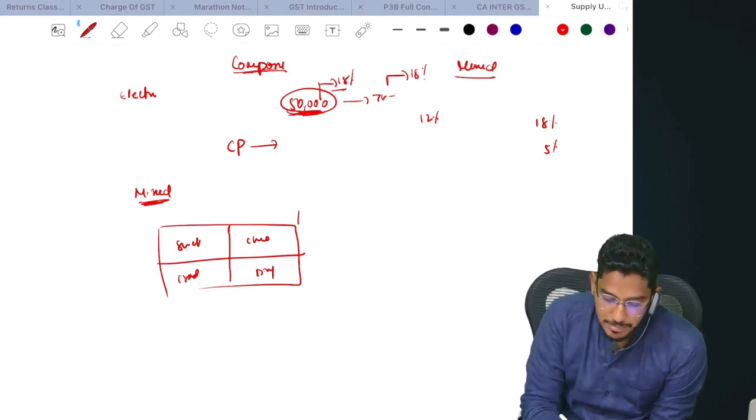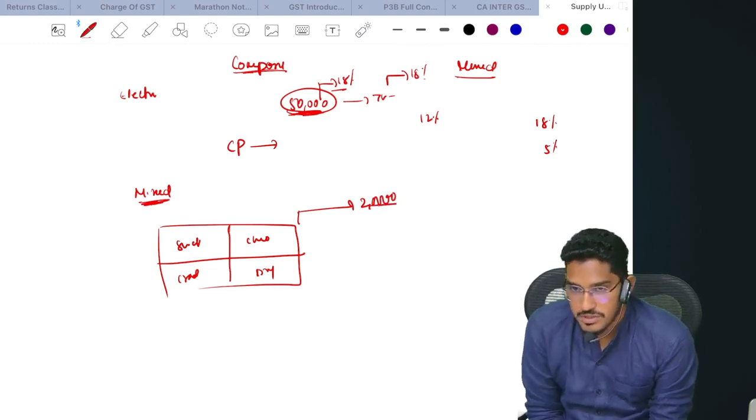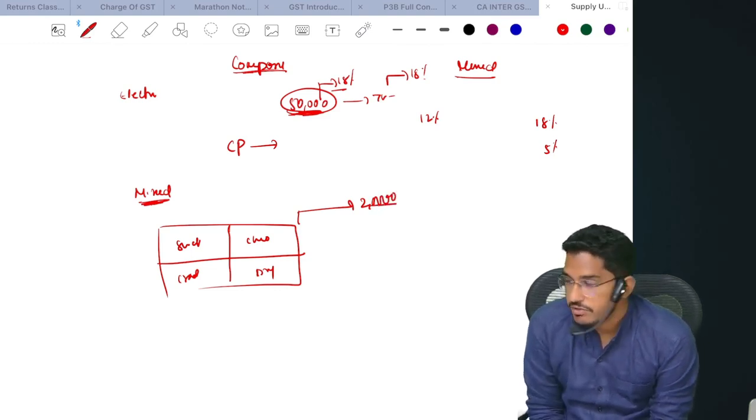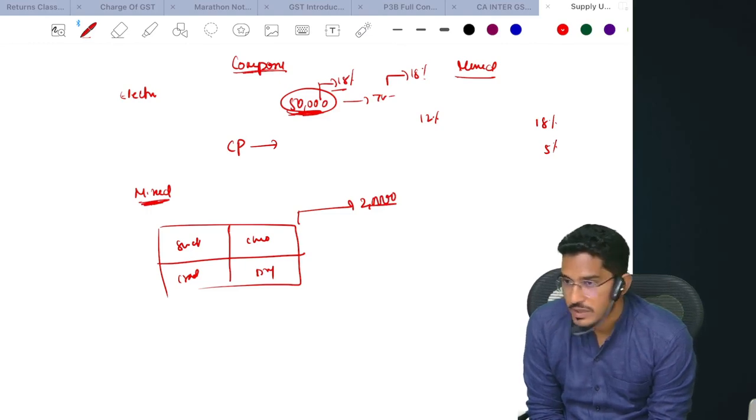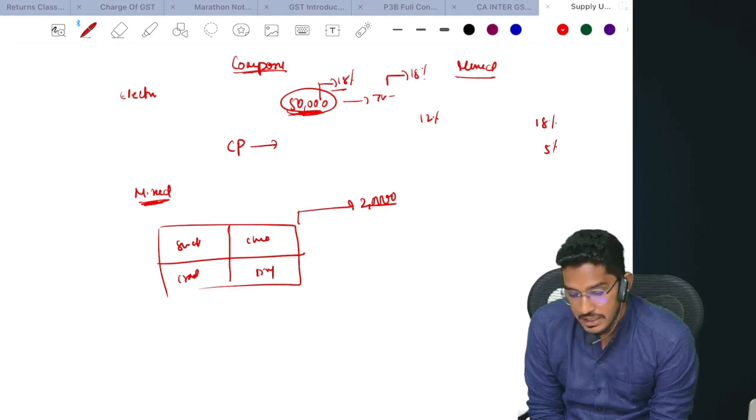Now this entire pack they are collecting 2000 rupees. Here also, for a single price you are getting more than one supply. But this is not something which is naturally bundled. Each of the products can be sold separately. And in all these products, tell me, what is the principal supply? In these 4, can we determine what is the principal supply?